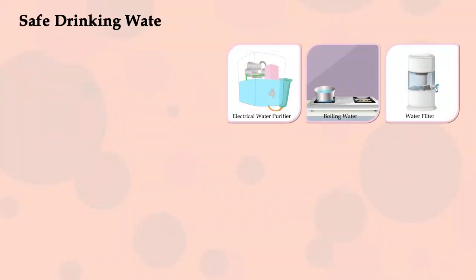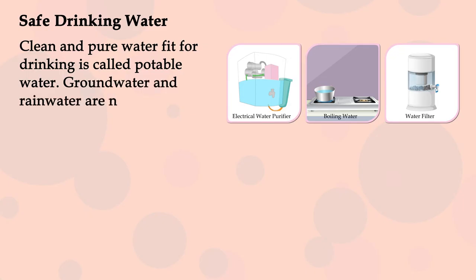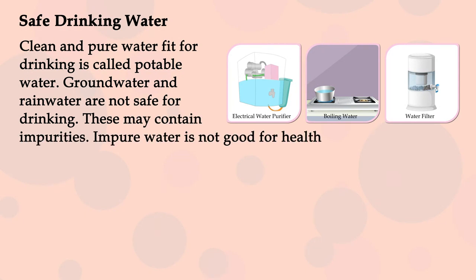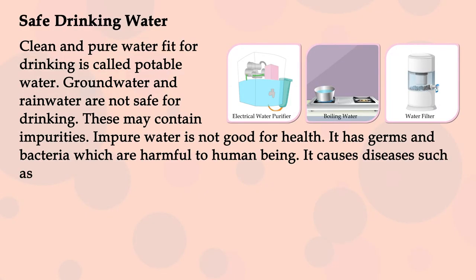Safe drinking water. Clean and pure water fit for drinking is called potable water. Groundwater and rainwater are not safe for drinking. These may contain impurities. Impure water is not good for health. It has germs and bacteria which are harmful to human beings. It causes diseases such as dysentery and cholera.